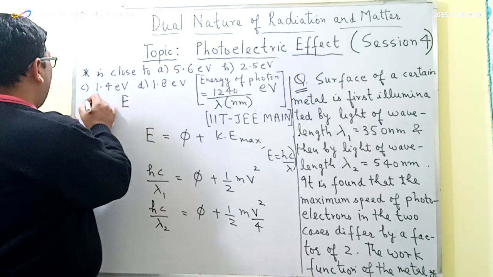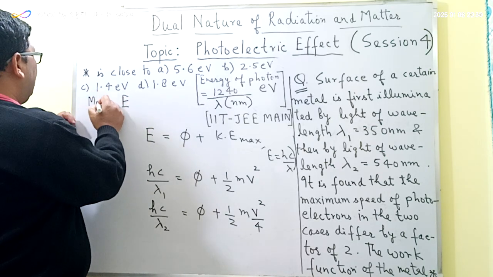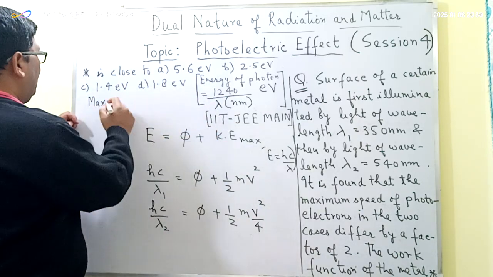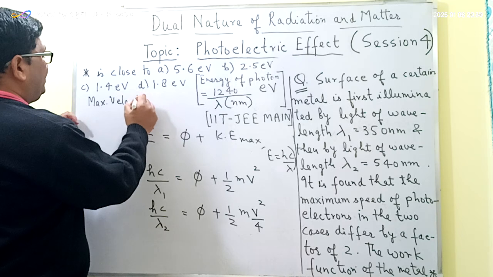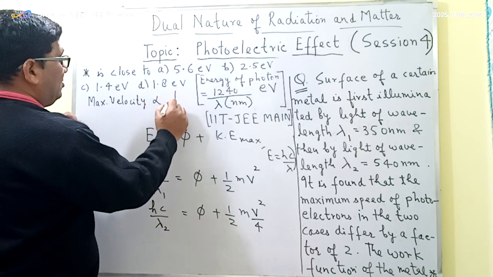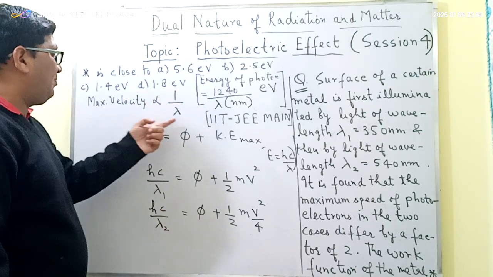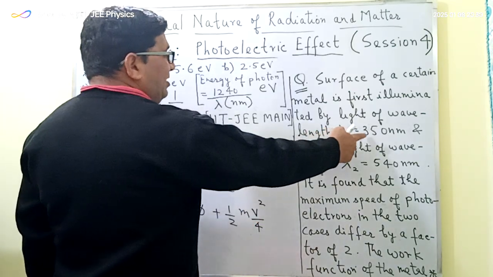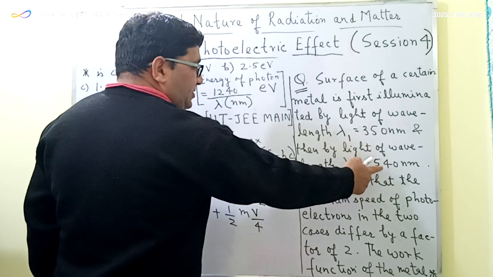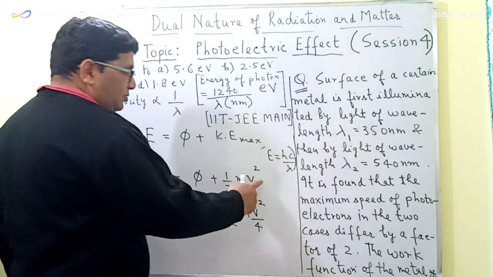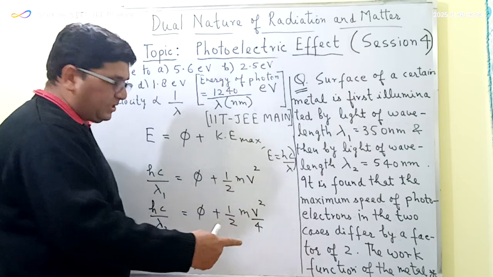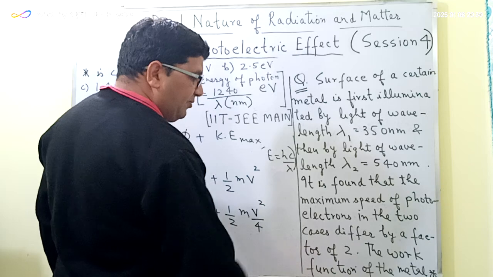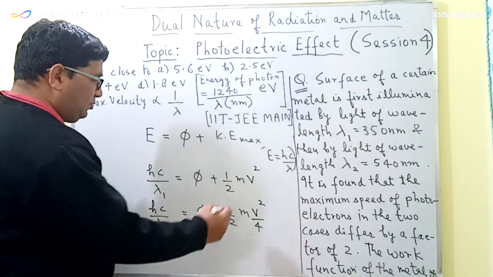the maximum velocity of the photoelectrons is proportional to 1 upon lambda, or you can say it is inversely proportional to the wavelength. So in the first case the wavelength is less in comparison to the wavelength of the light in the second case. So if in the first case the velocity is v, then in the second case it will be v/2, by this statement that the maximum speed of photoelectrons in the two cases are differing by a factor of 2. So these two equations we now have.